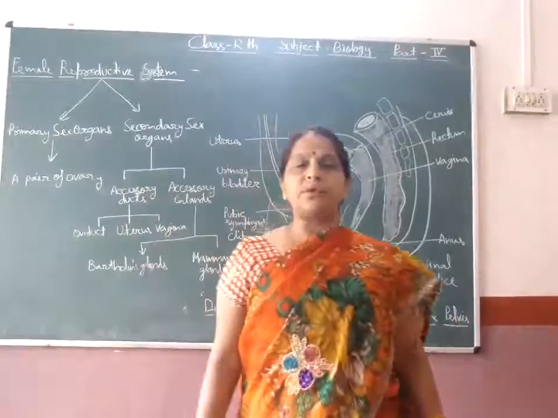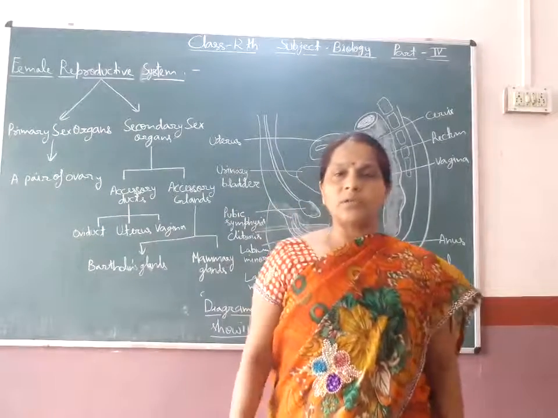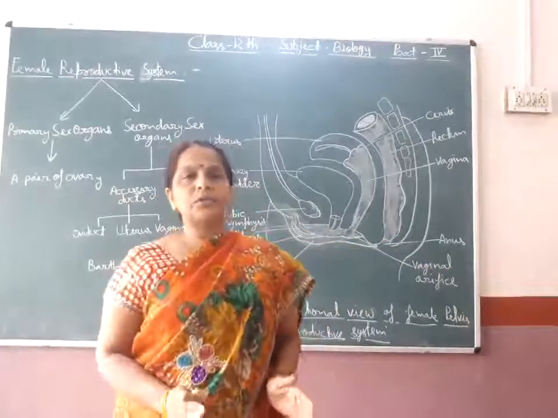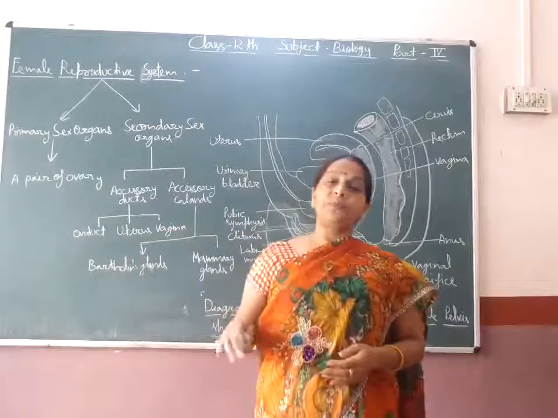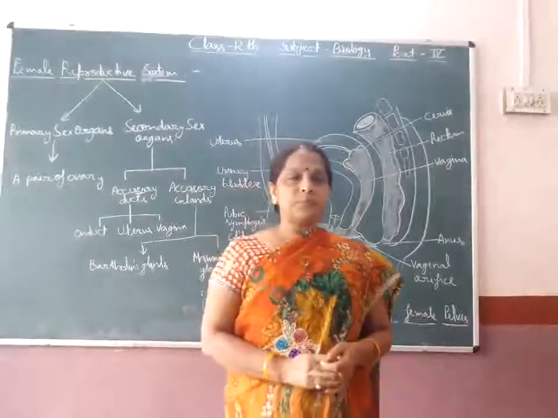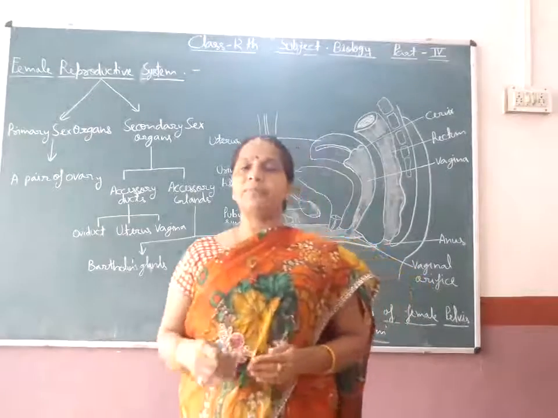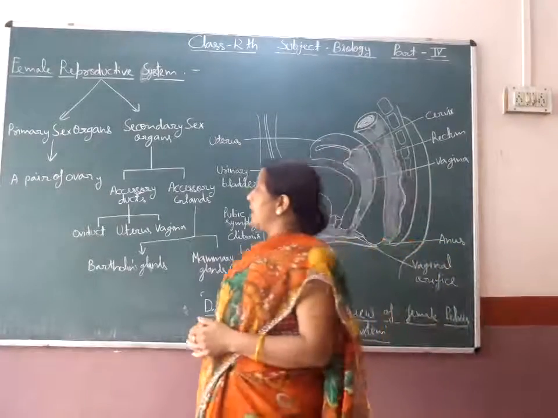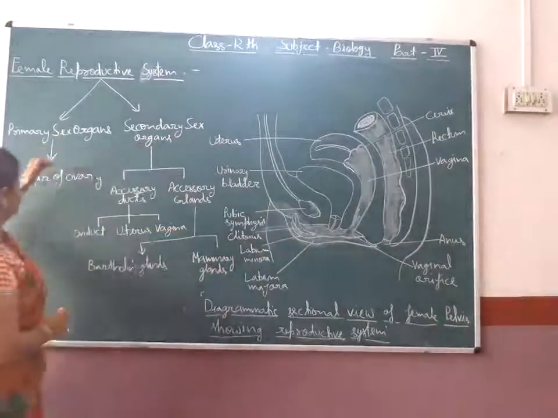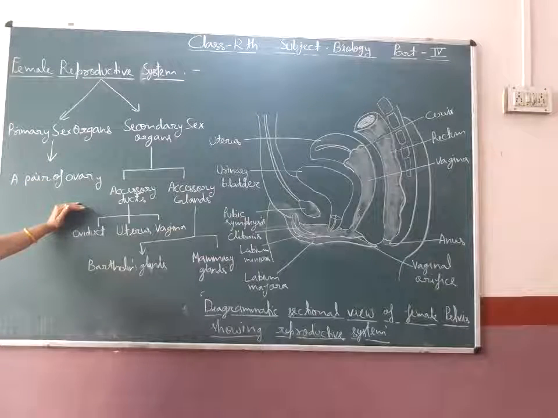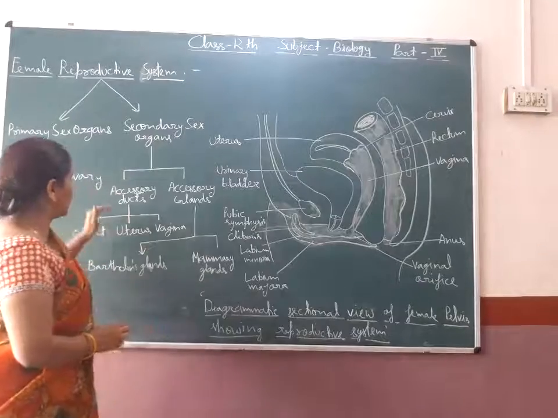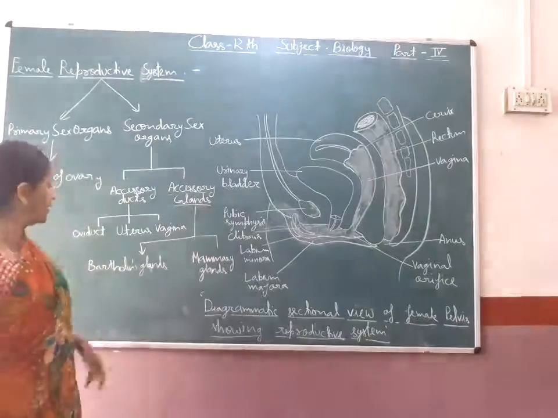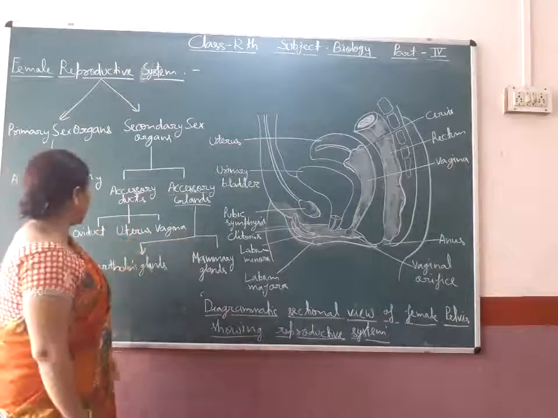All of you should know that human beings are unisexual. It means male reproductive organs are different and female reproductive organs are different. Male reproductive organs are present in the male body and female reproductive organs are present in the female. Here, primary sex organs consist of a pair of ovary and secondary sex organs consist of accessory ducts and accessory glands.